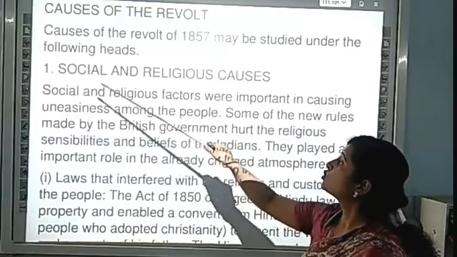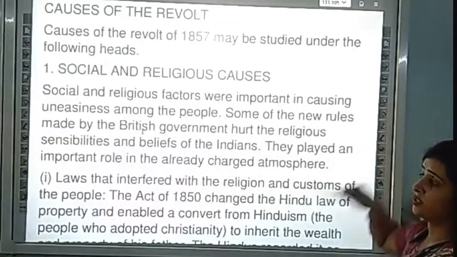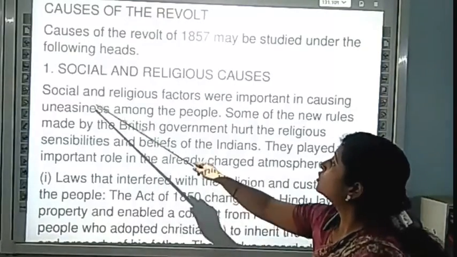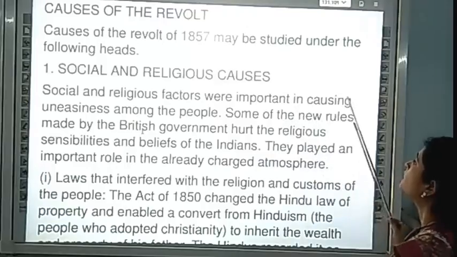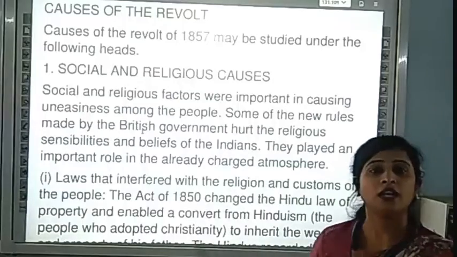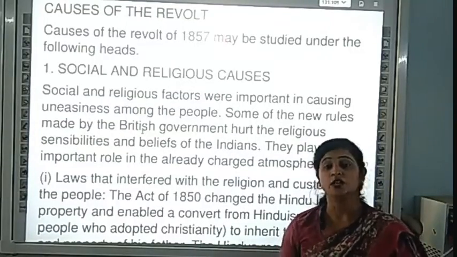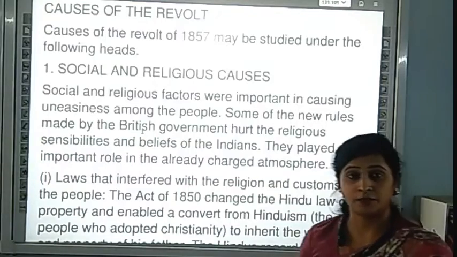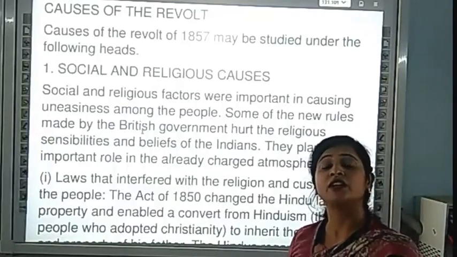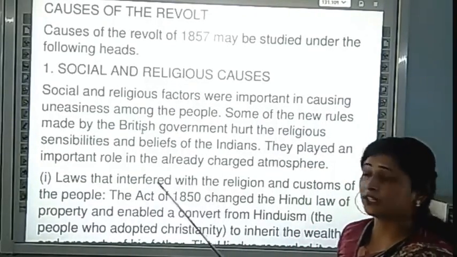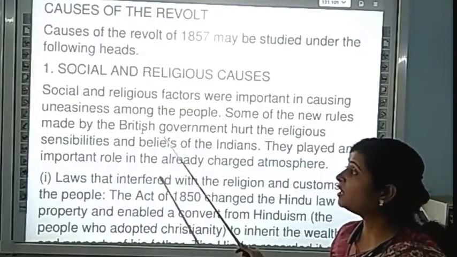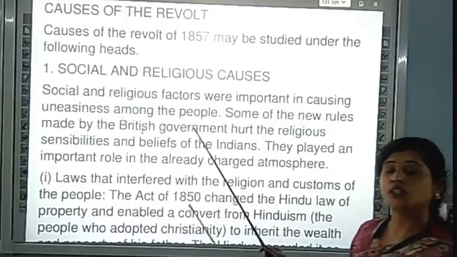First cause, social and religious causes. Social and religious causes is the first cause of the revolt. Social and religious factors were important in causing uneasiness among the people, because you all know our India is a religious country. We all have faith in our religion, and we are doing the prayer. We are practicing different rituals in our society. So religion is the first means of uneasiness of the people for this revolt.